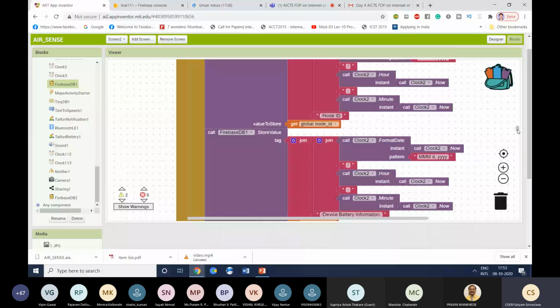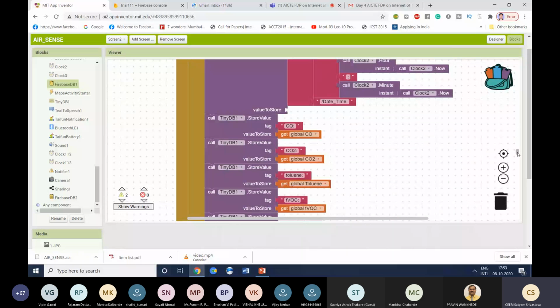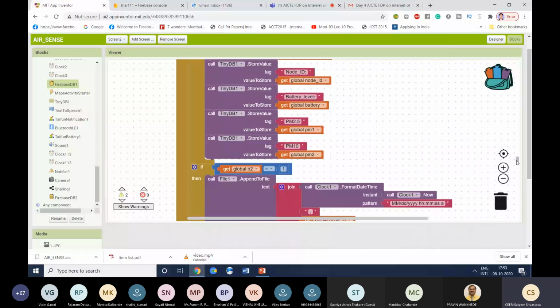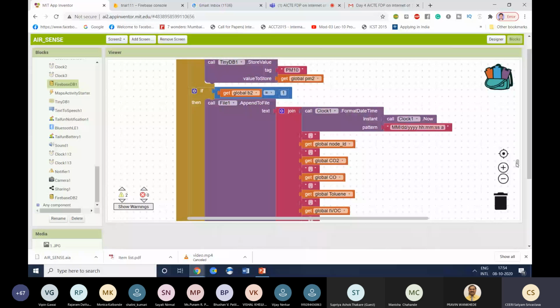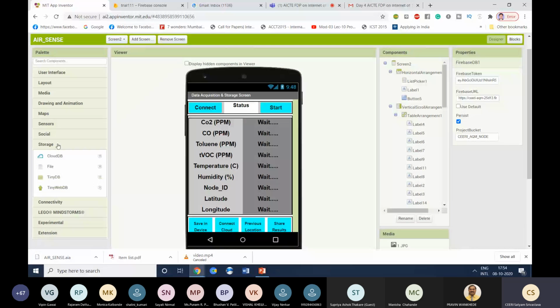This is the store TinyDB, a small cloud on the smartphone, for writing that data to our smartphone so we can recall the value. And this operation I have written to save data with date-time in an Excel file format. If you are also interested in saving data in Excel file format on your smartphone, it's simple: you need to add the file component. I have already explained it: go to the storage section, add the file there, and you can implement this.